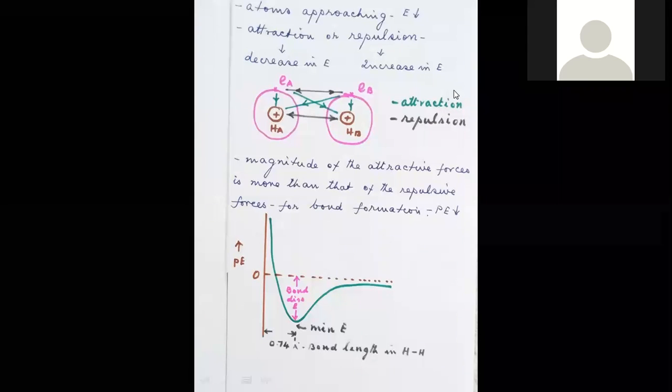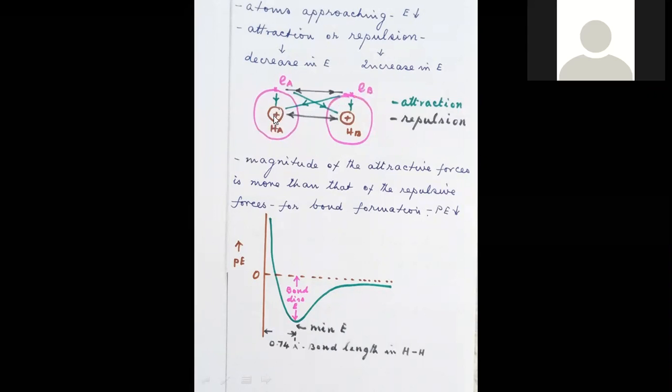When two atoms are approaching each other, let me say this is hydrogen A, and this is hydrogen B nuclei. What is mentioned in the black color is the repulsive force, and what is mentioned in the green color is the attractive force. The electron is mentioned in the pink color.